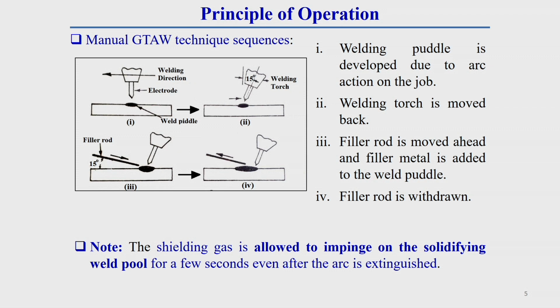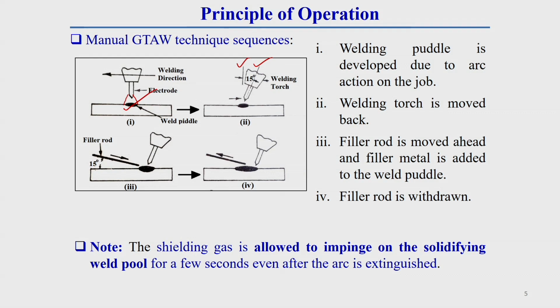First of all, a weld puddle is developed due to arc action between the workpiece and the electrode. Once the weld puddle is developed, the welding torch is moved back. So, in the next step, we move the welding torch back, making an angle of around 15 degrees with the vertical axis.